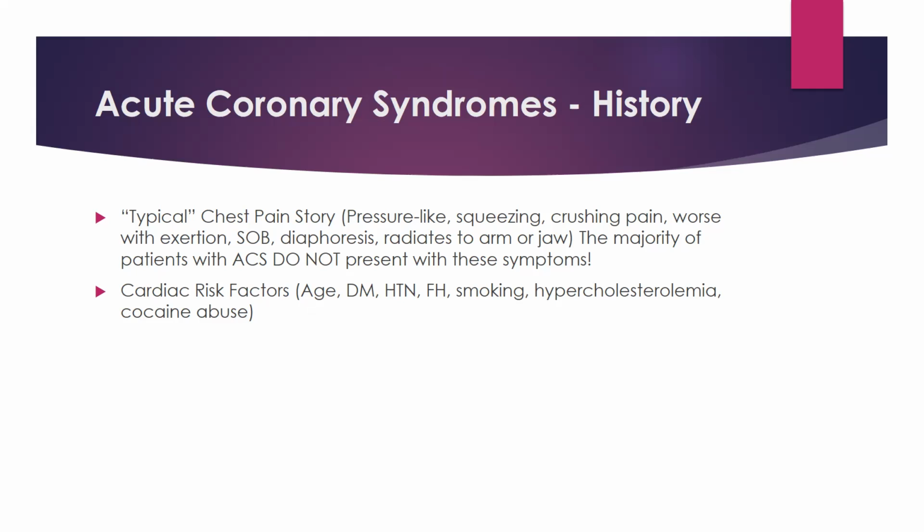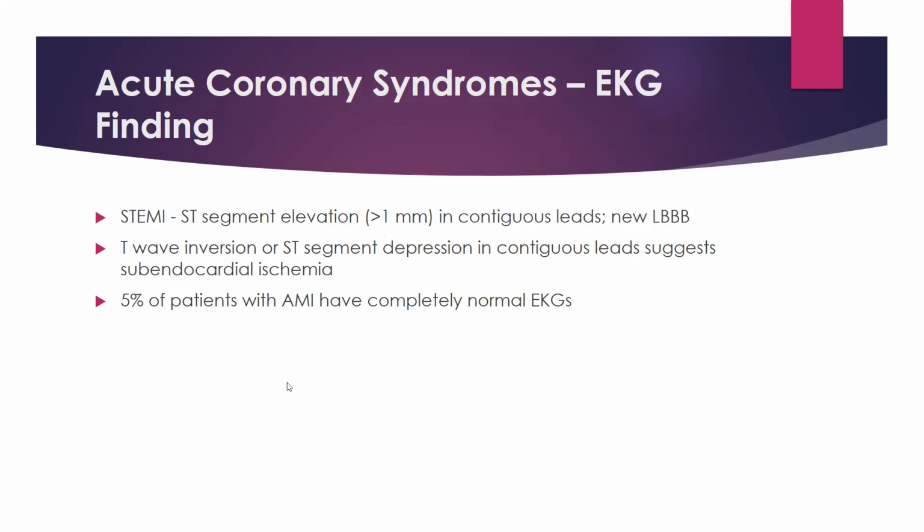Positive family history is if the parents have premature coronary artery disease, which for females is 55 years, and for males is 45 years. Other risk factors are history of smoking, hypercholesterolemia, and cocaine abuse.